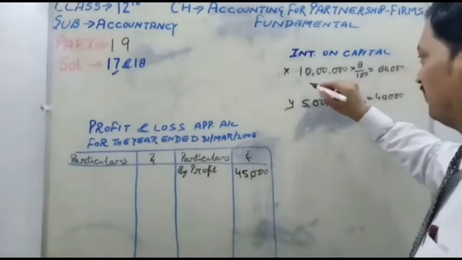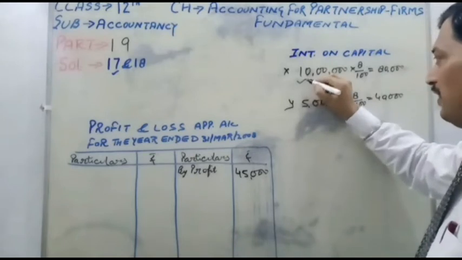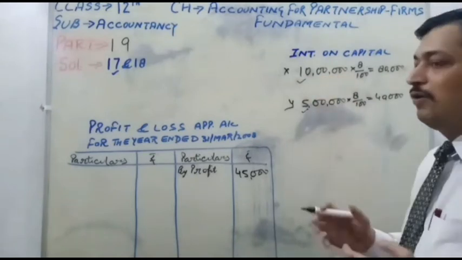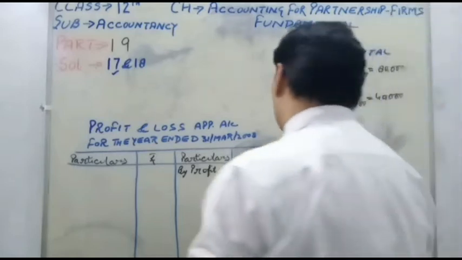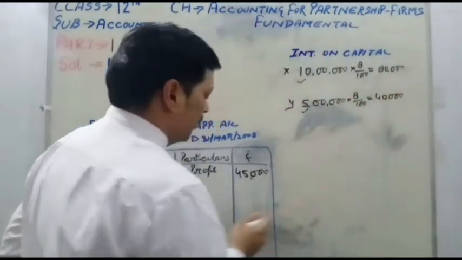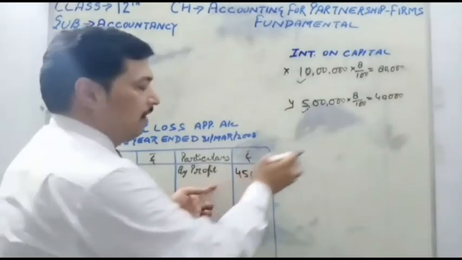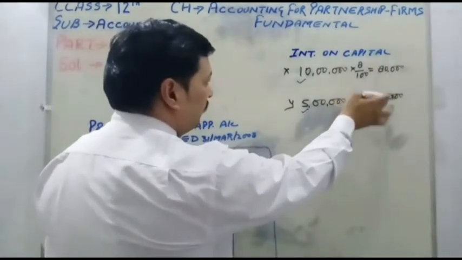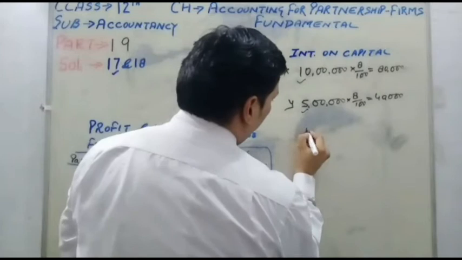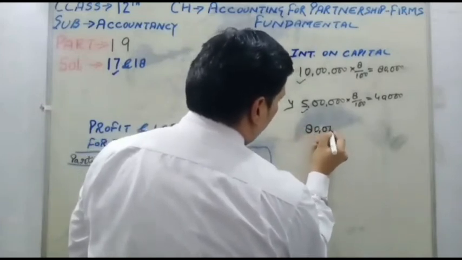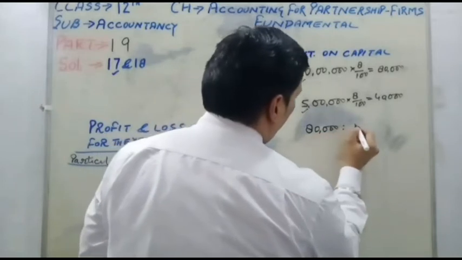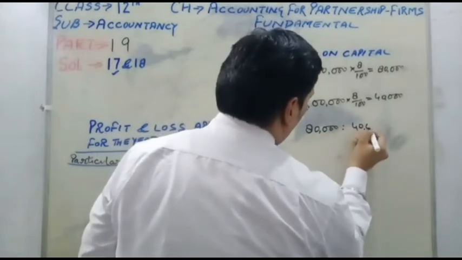Those partners invested capital of 10 lakh and 5 lakh, so how will they bear a loss? So we will distribute this profit in the ratio of the appropriation. So first you will change the ratio, as X's interest on capital is 80,000 and Y's interest on capital is 40,000.